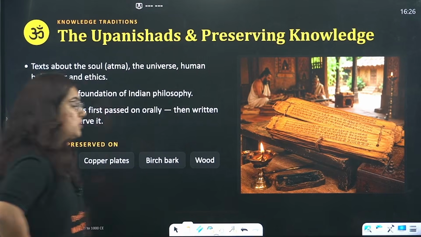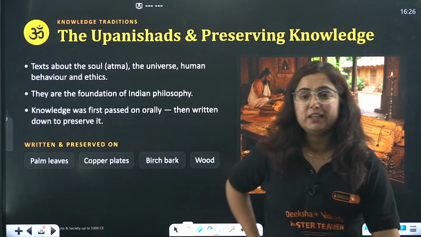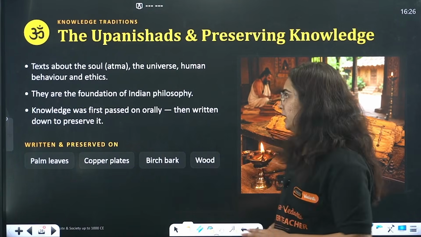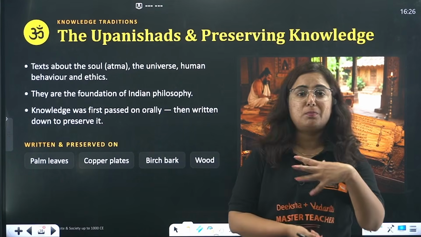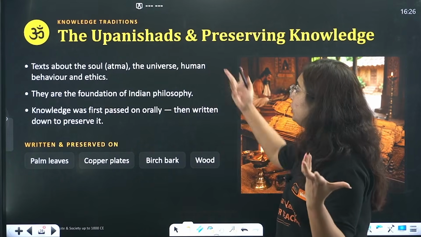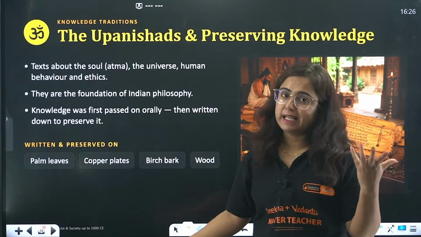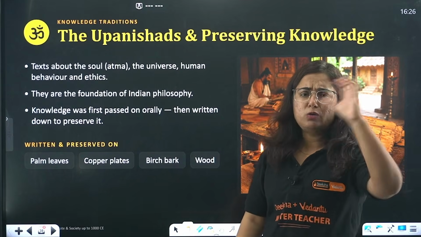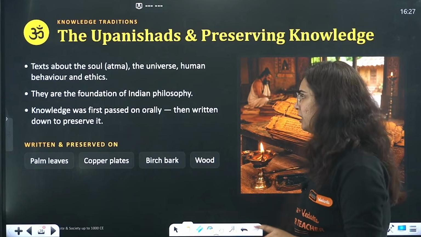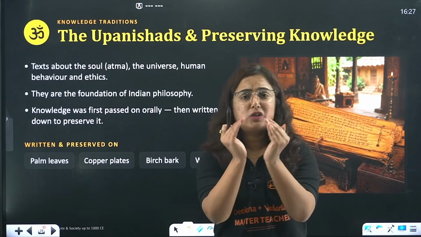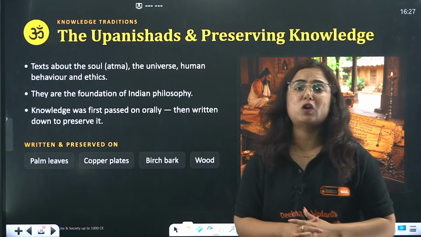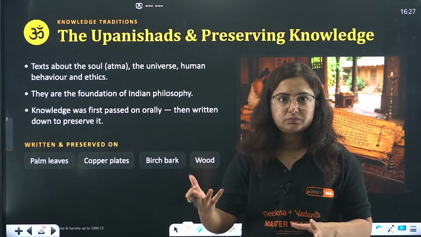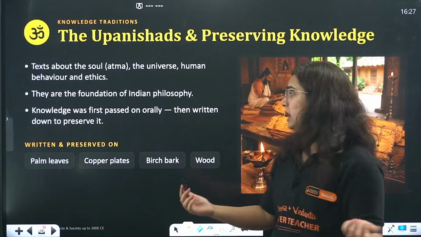Then we have Upanishads. Now Upanishads are basically what? These were the texts written at that time. Texts that talk about Atma, that is soul, the universe, human behavior and ethics. There are around 1000 some Upanishads written during that time. That is actually the basis of all those Indian philosophies like yoga, worldly affairs, and all that.